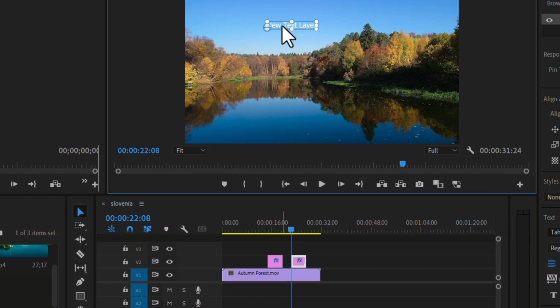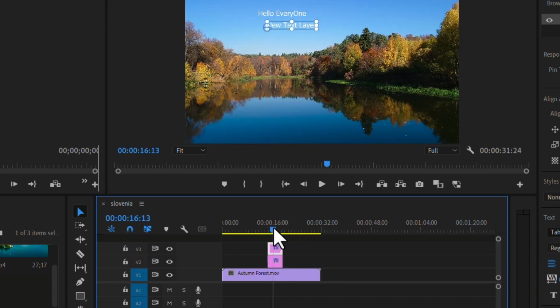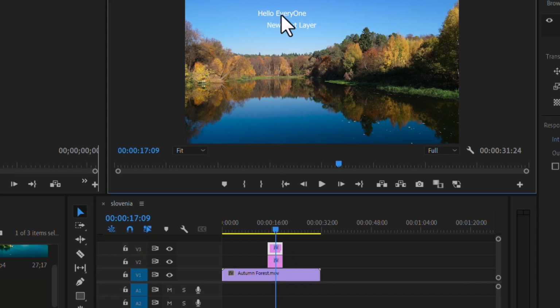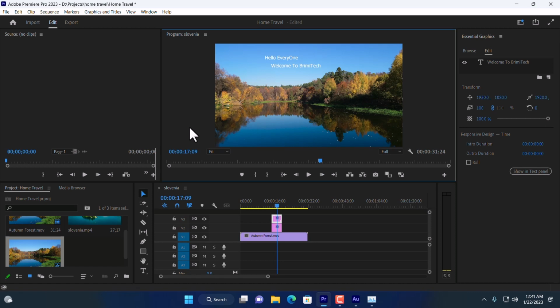Okay, and if I would like to keep the text side by side, then what I can do, just bring it here over it, then get this layer, playhead over here. Now you can see two texts, hello everyone, and new text here. Now let me show you how I can change this text. Hello everyone, welcome to Brimitech. So I'm going to double click over here, and now the text is selected. So now I'm going to type welcome to Brimitech. That's fine. So by now we have learned how to add text in Premiere Pro.